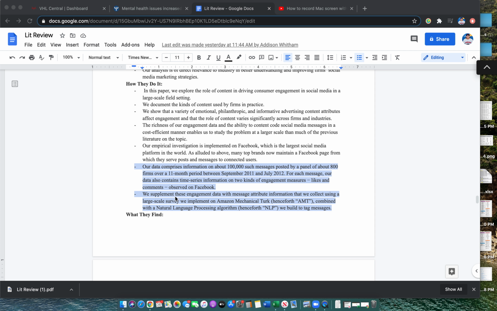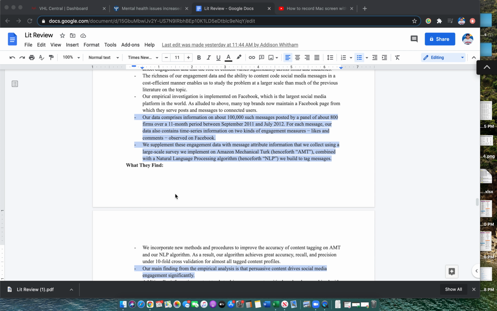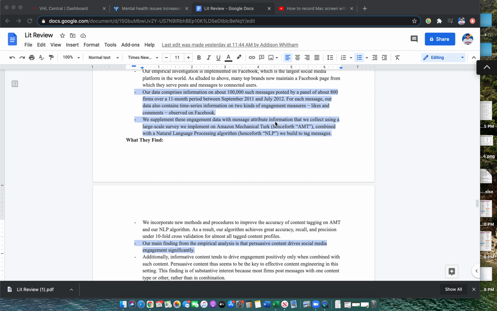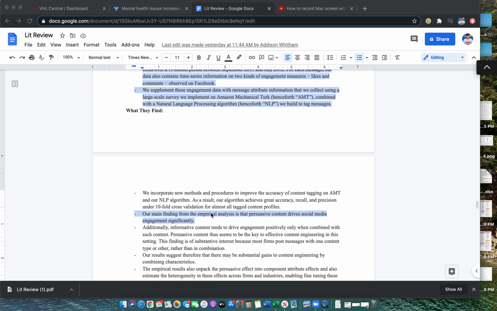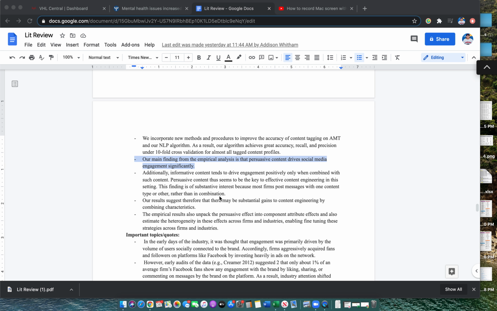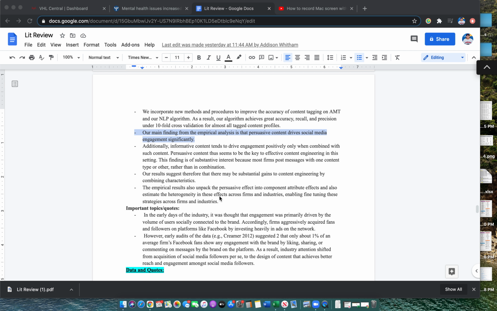And then I also have certain things that I highlighted in a different color than the yellow highlighter, just to stand out a little bit more. Those were certain things that I found really useful, and certain things that I definitely want to implement into my research paper. So I have a couple highlighted here, just so it pops out and I know, oh yeah, I wanted to look at that.